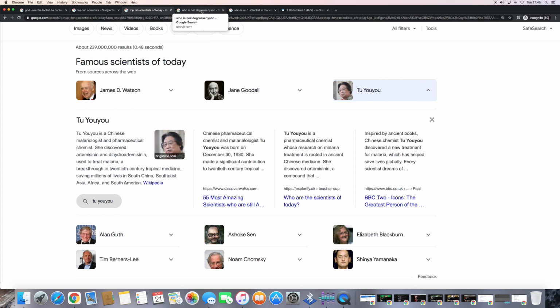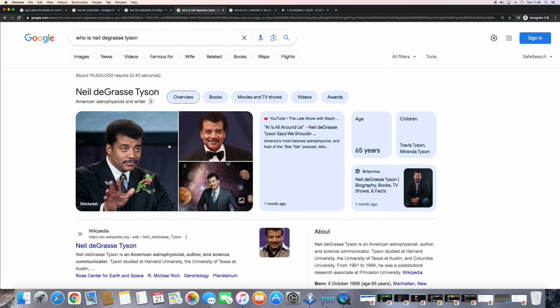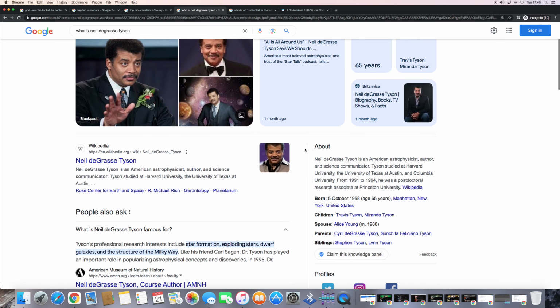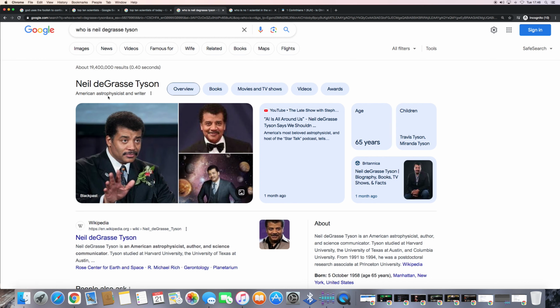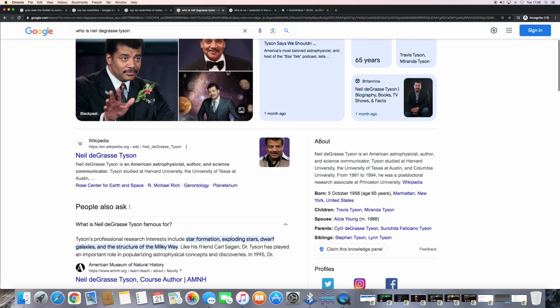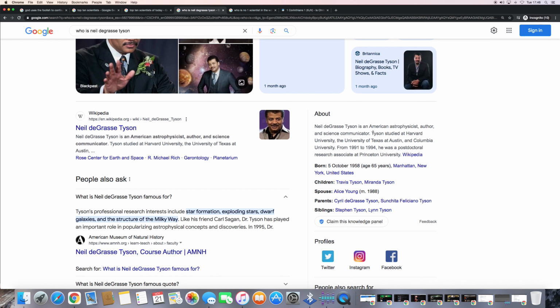So I just tapped in these scientists today, and he comes up as well. Who is this dude here? Neil deGrasse Tyson, if I'm pronouncing that name right. An American astrophysicist, author, and science communicator. Right, this is a famous man today.